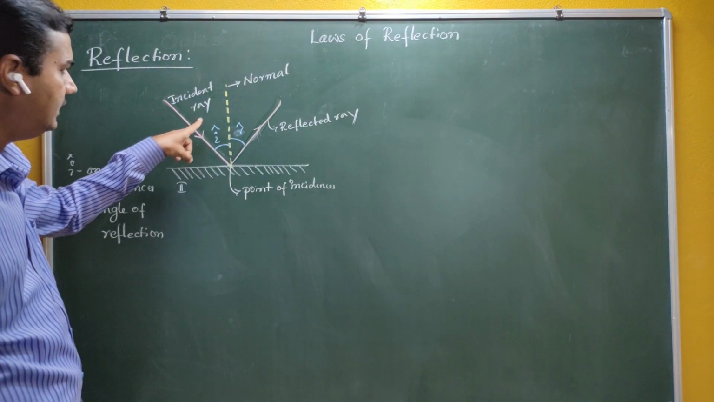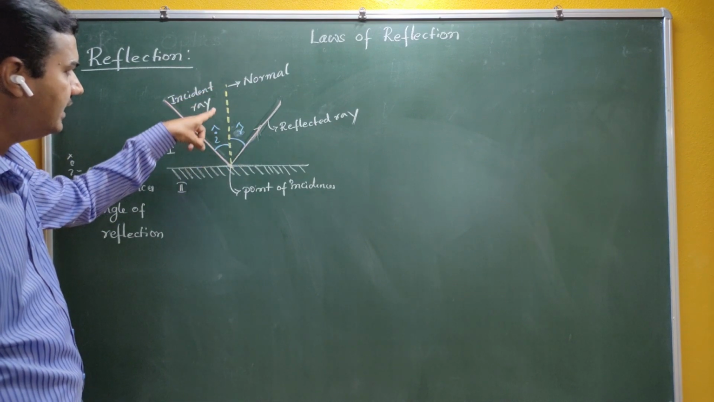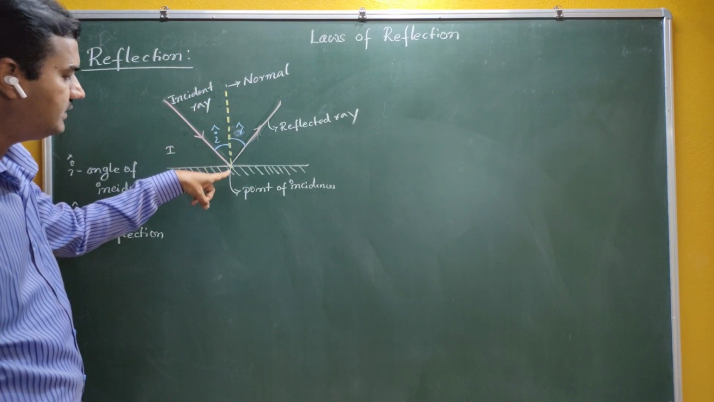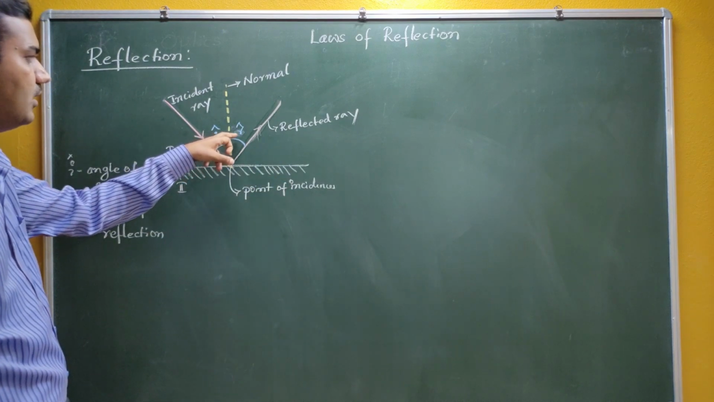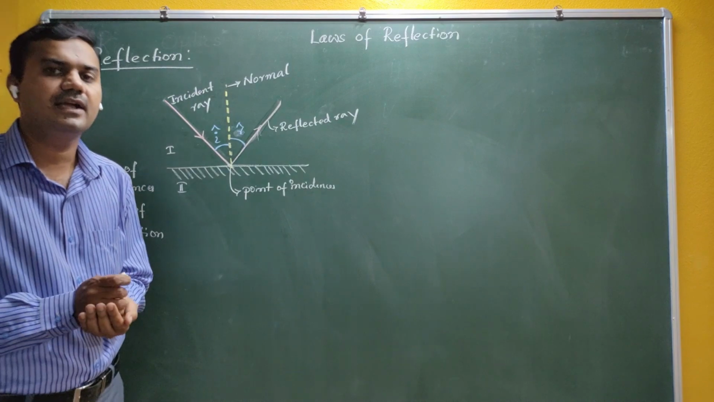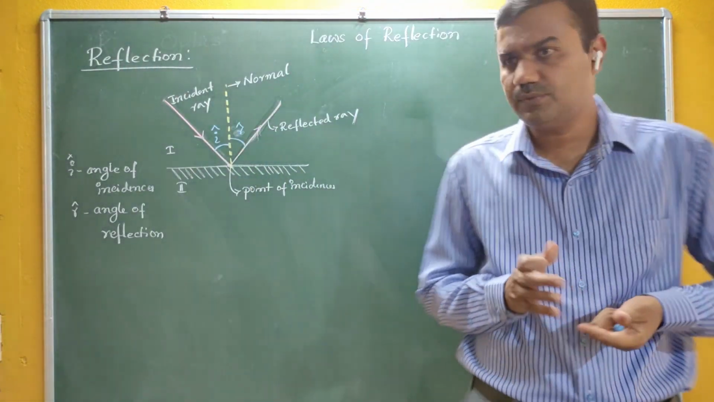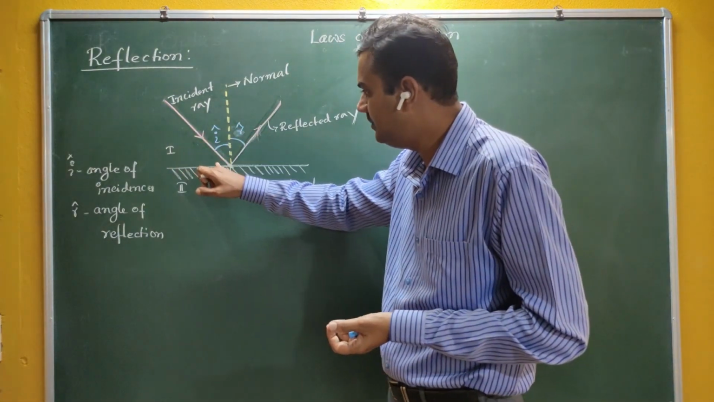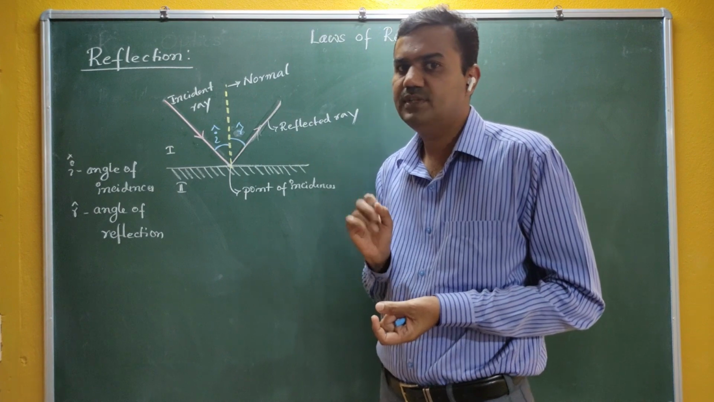This is called the incident ray. This one is called the reflected ray. This imaginary line is called the normal, and this point of intersection is called the point of incidence. So I is called the angle of incidence, and R is called the angle of reflection. Now this is about reflection. So what is meant by reflection? If light falls on a mirror and goes back into the same medium, then we call that phenomenon reflection.